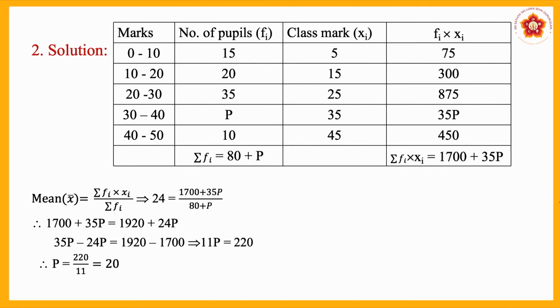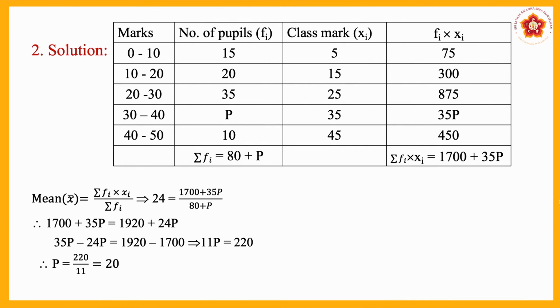Now, transfer all the variables towards the left side, then you will get 35p. Here minus 24p is there. If you transfer from right to left, it becomes a negative sign. Therefore, you will get 35p minus 24p equal to 1920 minus 1700. That implies, if you subtract 35 and 24, you will get 11p. Similarly, 1920 minus 1700 equal to 220.